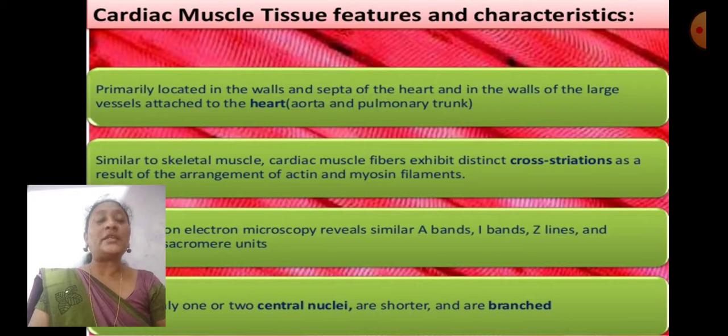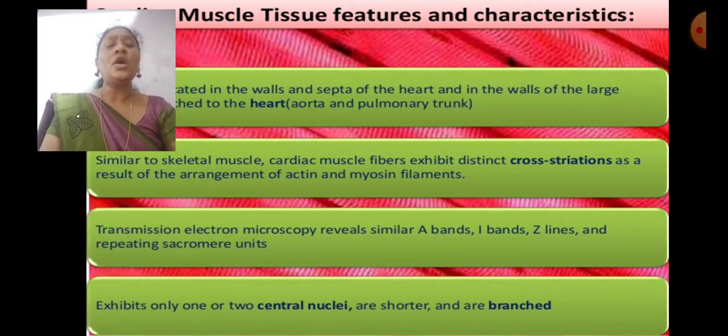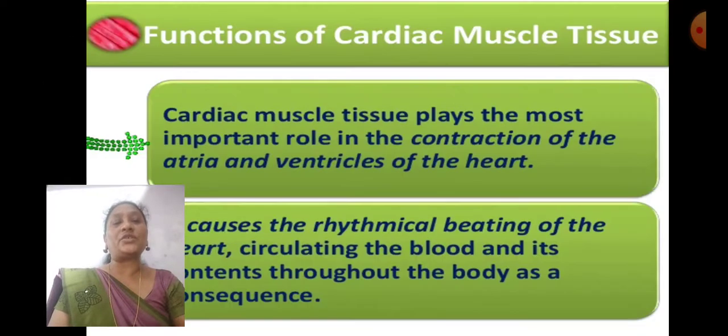Similar to skeletal muscle, cardiac muscle fibers exhibit distinct cross striations as a result of the arrangement of actin and myosin filaments. Transmission electron microscopy reveals similar bands, I bands and Z lines, separating the sarcomere units. It exhibits only one or two central nuclei, and the fibers are short and branched.